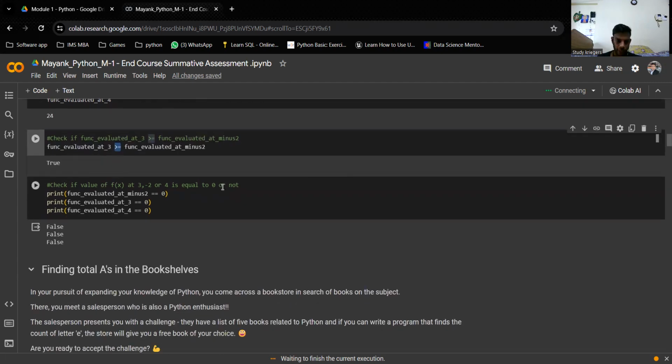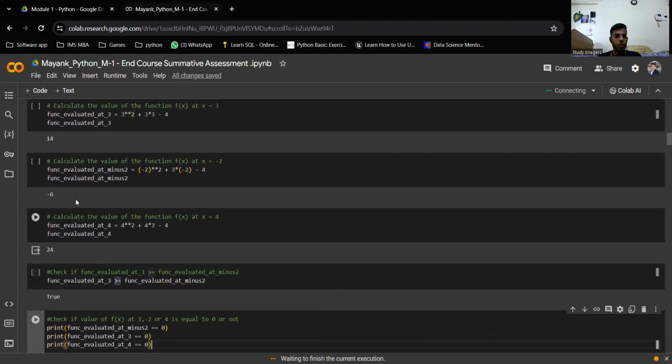There is another question involved here. Check if the value of f(x) at 3, minus 2, or 4 is equal to 0 or not. So we have found those values above and printed them, and we are using the equality operator here. Is it equal to 0 or not? If it equals 0, then it comes True, otherwise it comes False. These values will not come to 0, that's why it comes False. Because at minus 2 the value is minus 6, at 4 the value is 24, and at 3 the value is 40. So this is our fourth question.